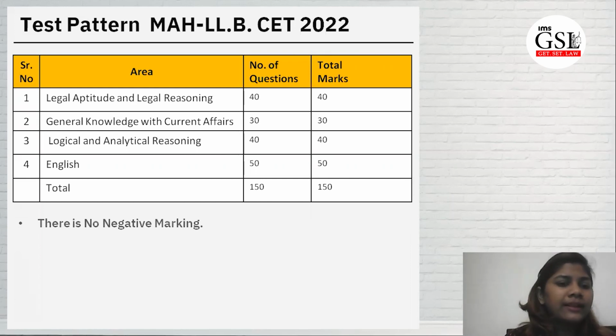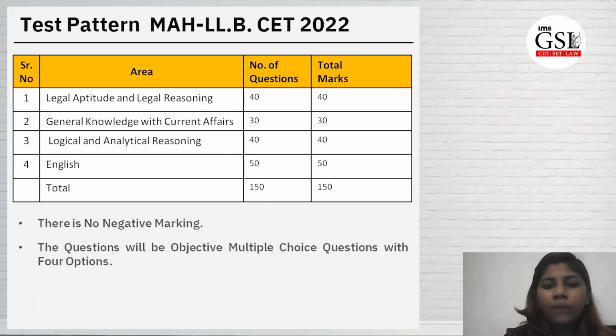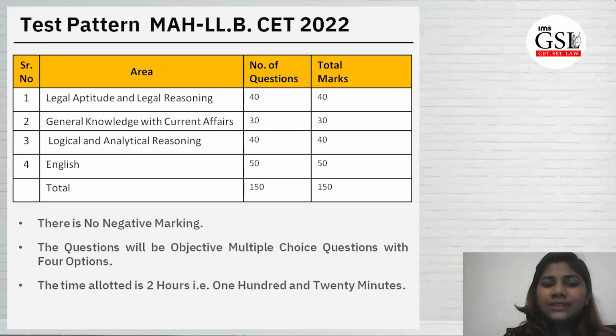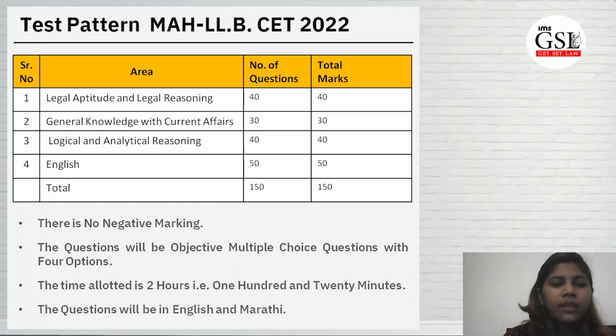150 total marks are there, 1 mark for each question. Again, there is no negative marking, and the questions will be objective MCQ questions with 4 options, and time allotted is 2 hours, that is 120 minutes. Questions will be in 2 languages, that is English and Marathi.